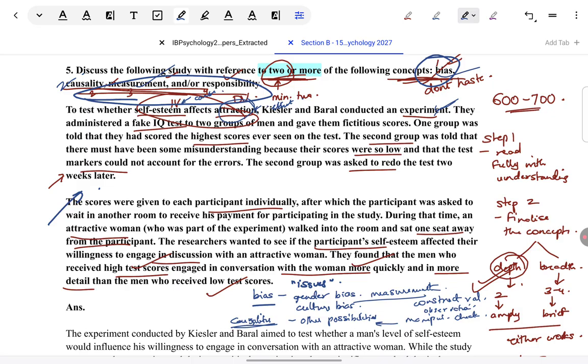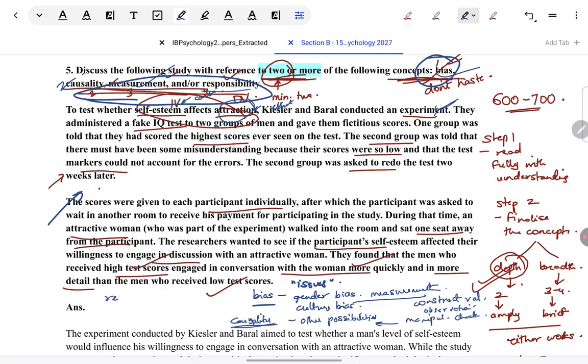If I am to think of some positives of measurement here, it's good that they haven't used any self-report, for example, like just asking participants whether they're feeling attracted. That would be a big issue because too much social desirability would come in, with willingness to express attraction towards the opposite sex. So that's a plus of measurement. They've tried to be a little unbiased, but overall, I feel measurement is quite a big issue in this study.